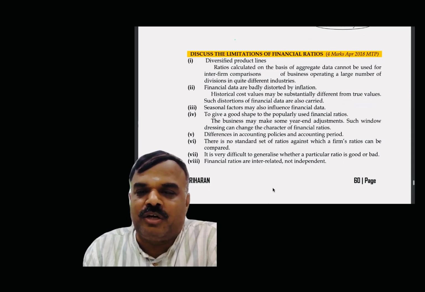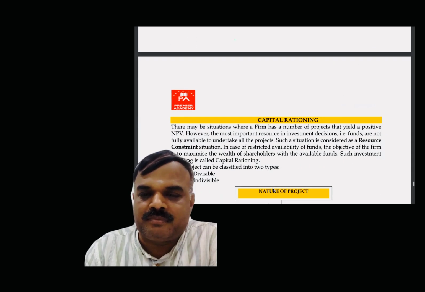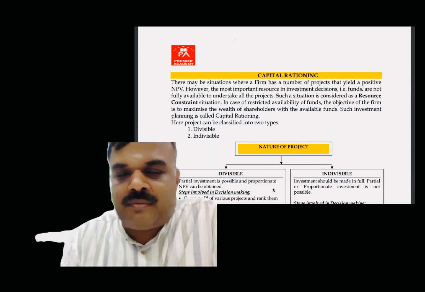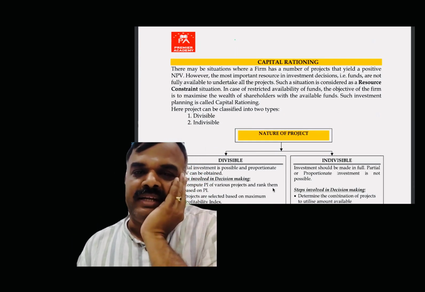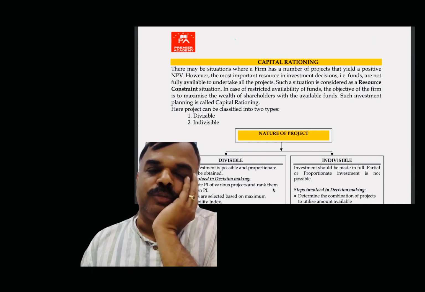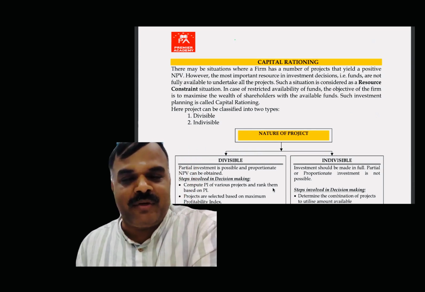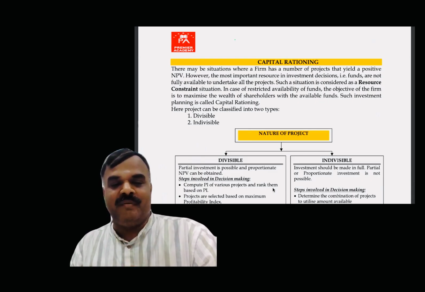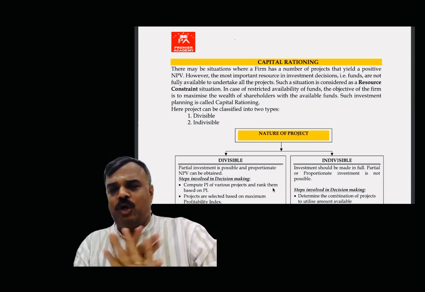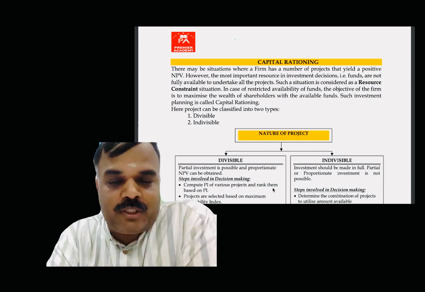You know the limitations of financial ratio analysis. Capital rationing, you know the concept of capital rationing. Whenever shortage of fund comes, capital rationing arises. For that purpose, projects should be classified into two types. One is divisible, another one is indivisible. Breakable, partial investment permissible, then it's called a divisible project. Partial investment is not permitted, then it's called an indivisible project.